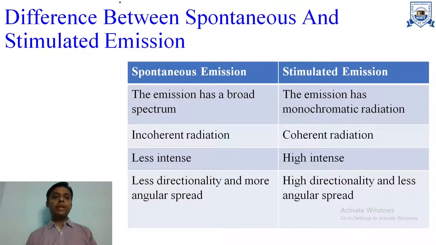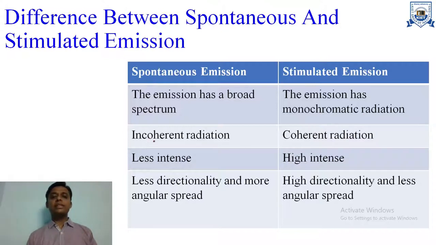Now, the difference between spontaneous and stimulated emission. We can easily understand from this chart that all lasers work on the concept of stimulated emission. As from this chart, spontaneous emission has a broad spectrum, but stimulated emission has monochromatic radiation, that is a single wavelength.